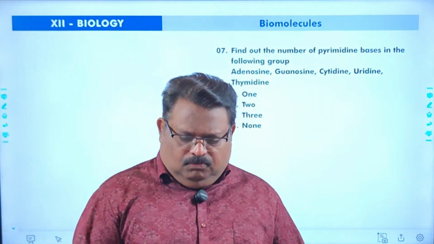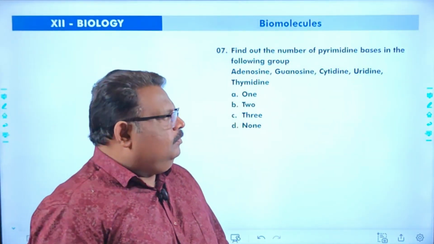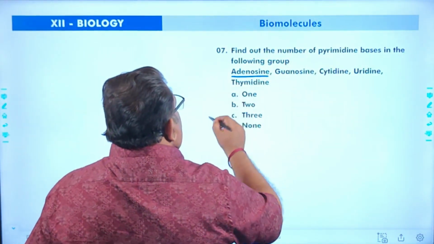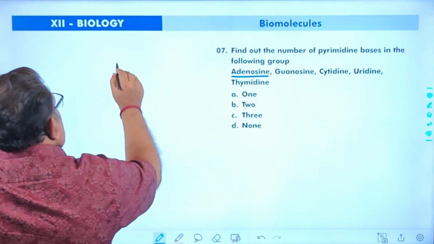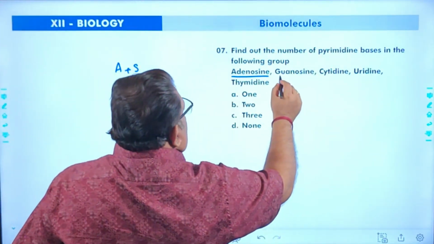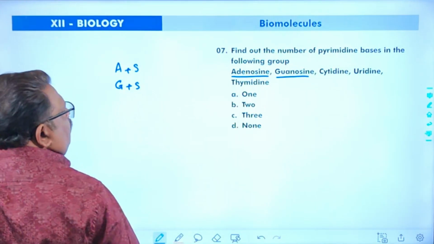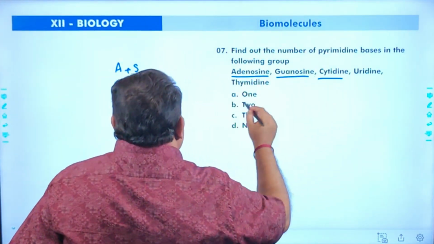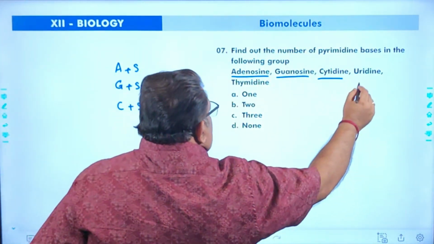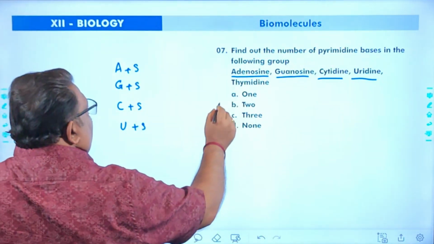Next one. Find out the number of pyrimidine bases in the following group. Adenosine means adenine plus sugar. Guanosine, guanine plus sugar. Cytidine, cytosine plus sugar. Uridine, uracil plus sugar.